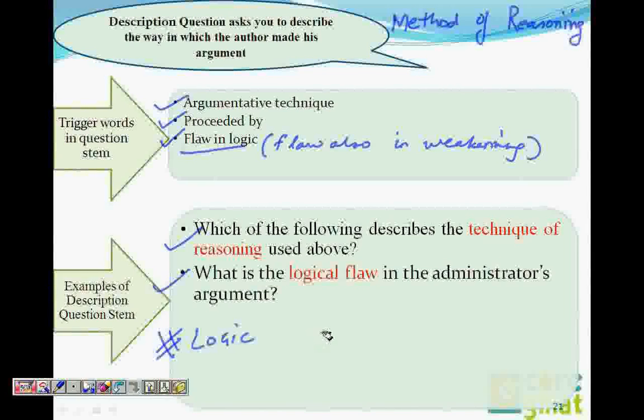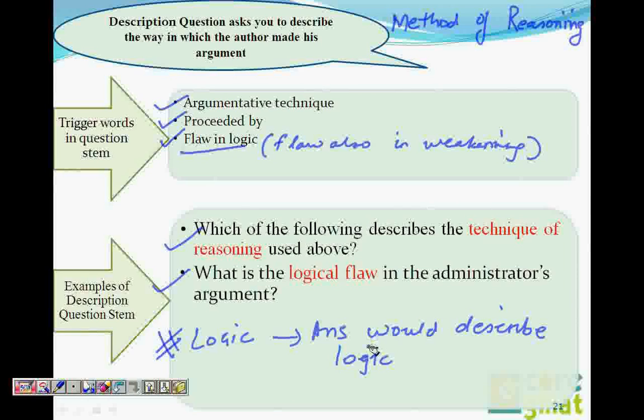So we're going to concentrate on the logic. The answer choices are giving a description. Are they strengthening or weakening? No, they neither strengthen nor weaken it. They just describe the logic, be it a flaw or be it the simple technique.